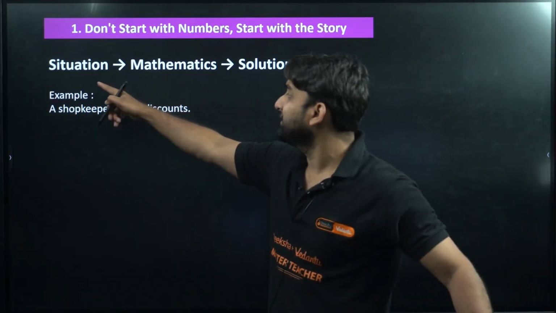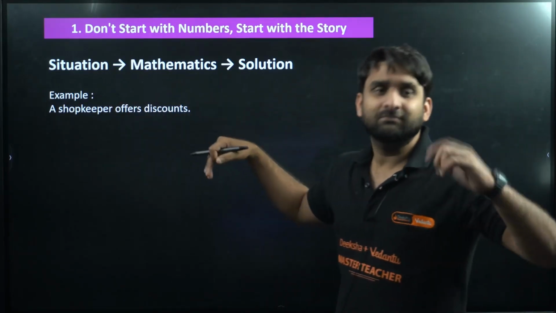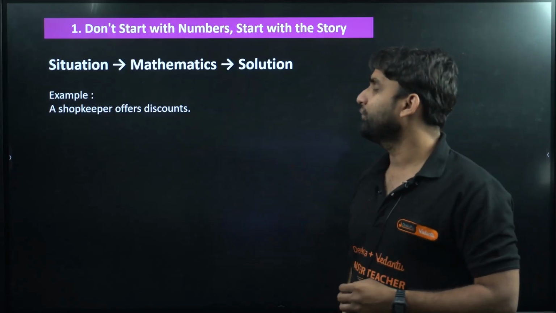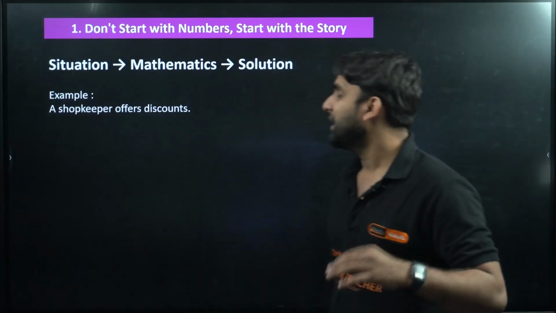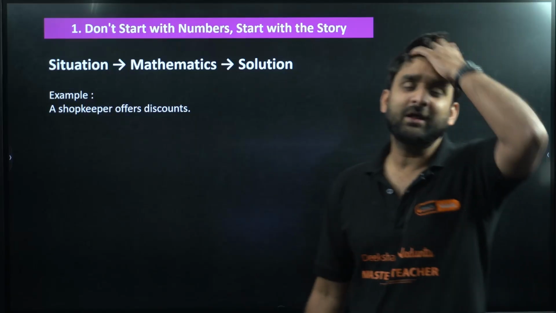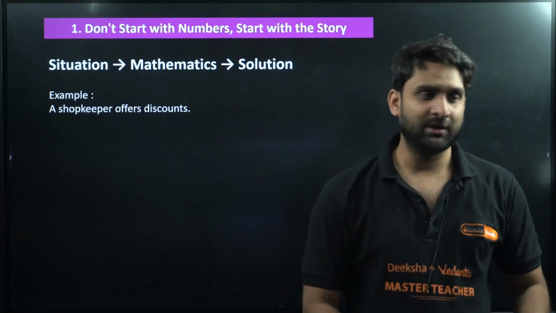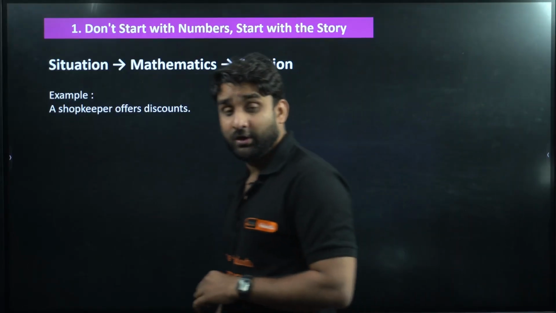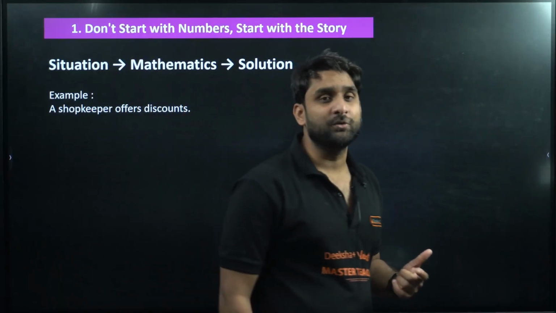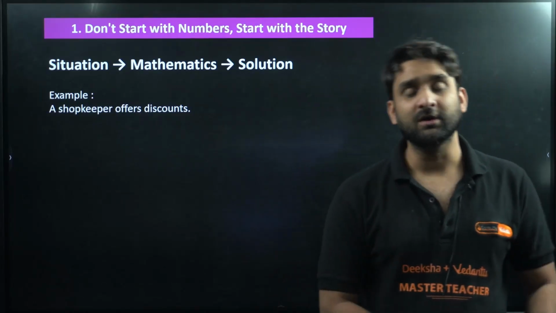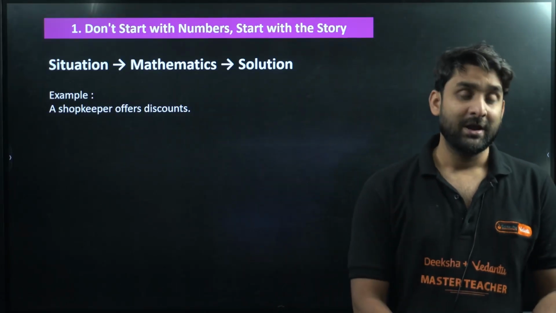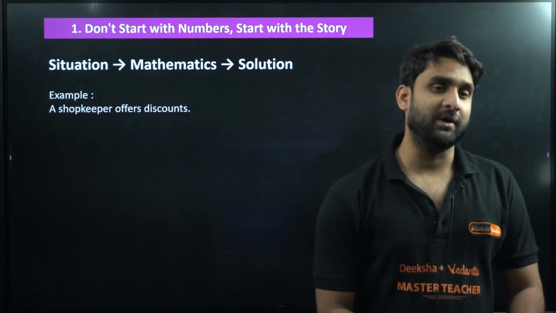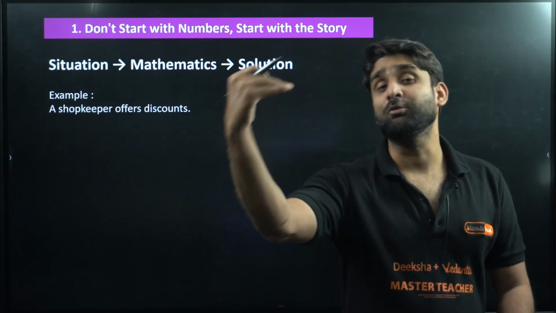So the first point is, go through the situation, then decide the mathematics that is hidden behind it, and then decide the solution. Let me give you one example. A shopkeeper offers you a discount. You went to a shop and purchased, let's say, a book, copy or notebook, and the shopkeeper is giving you some discount because some offer was going on. Now after applying the discount, how much do you have to pay to the shopkeeper?